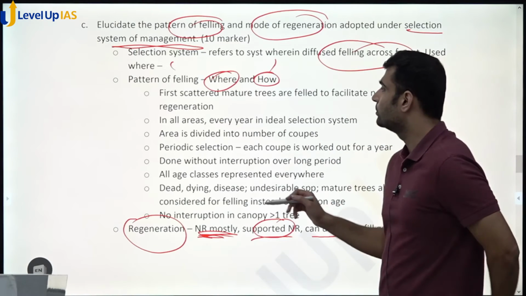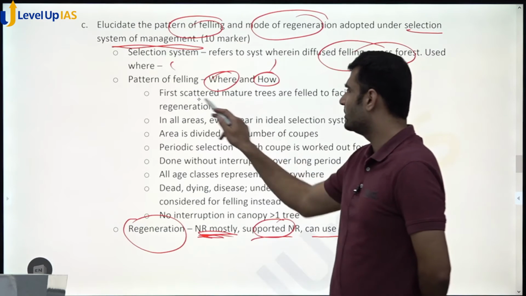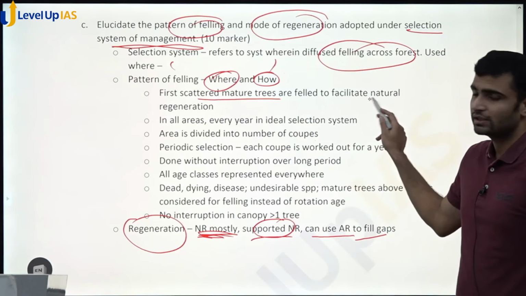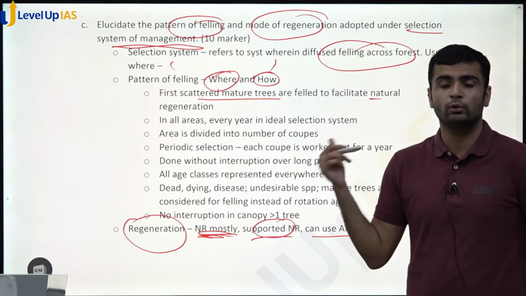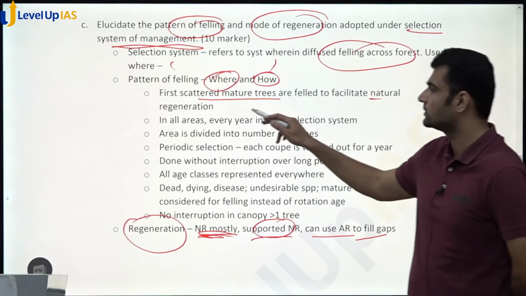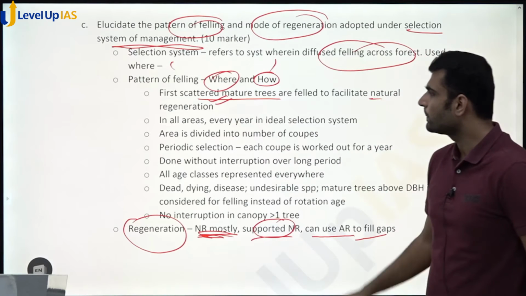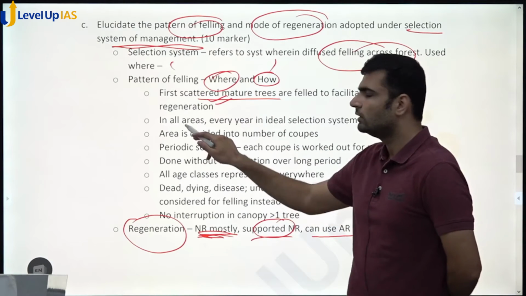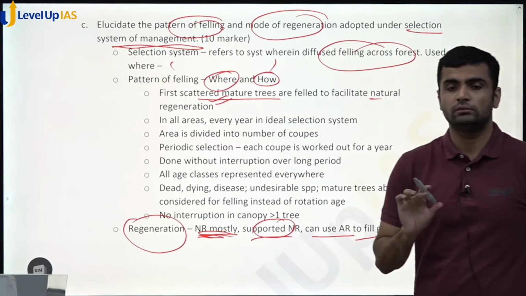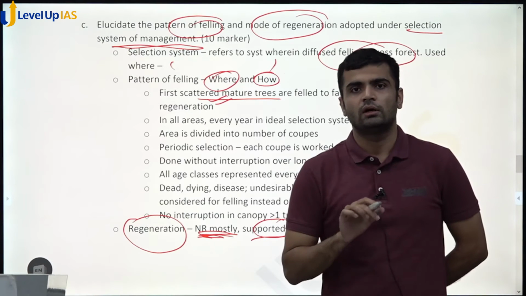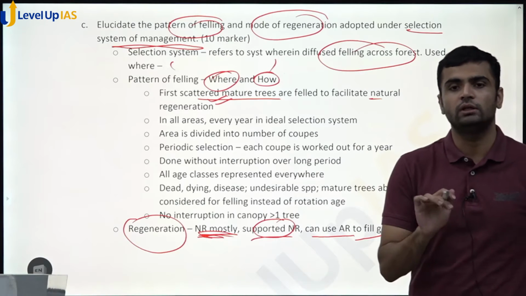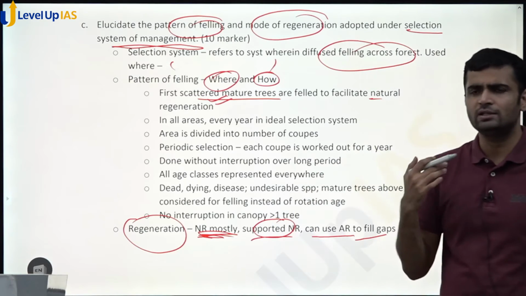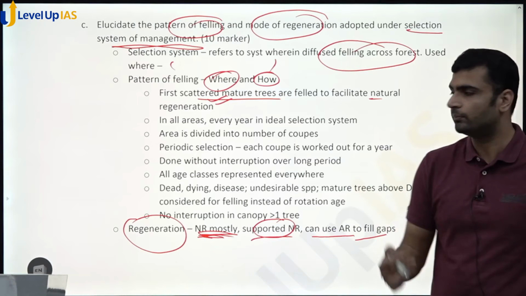Okay. So pattern of felling. First, scattered mature trees are felled to facilitate natural regeneration. Because we want natural regeneration to happen in selection system, this is always the first step. Then what is the pattern? In ideal selection system, felling operations are carried out in all the areas at all times in perpetuity, or at least for a very long time.